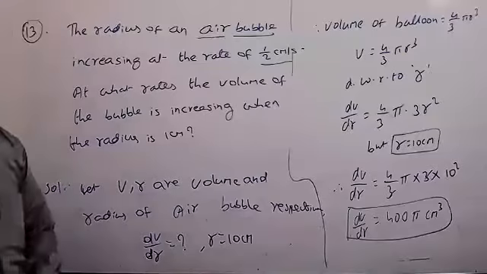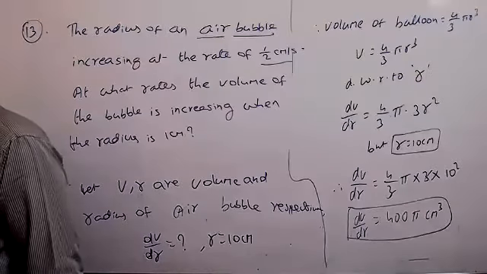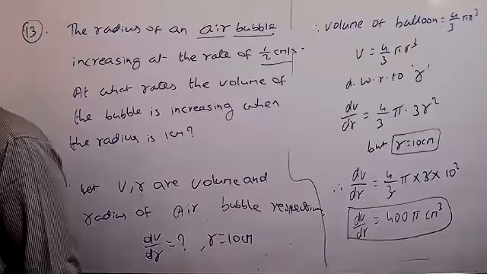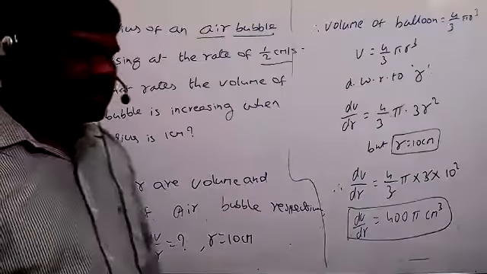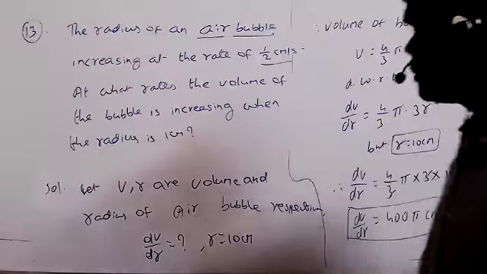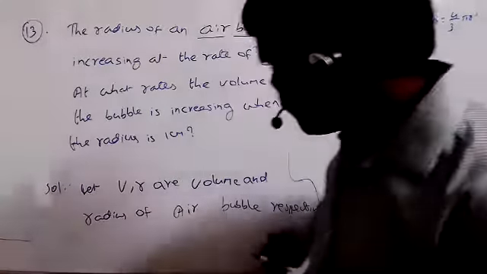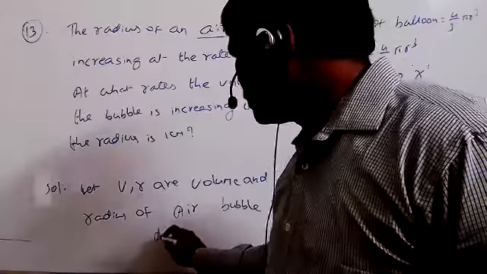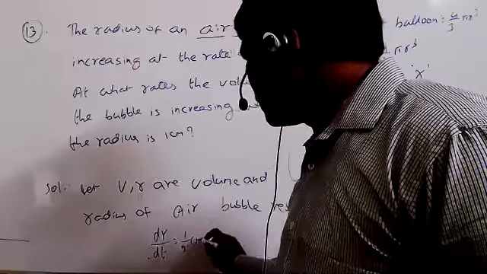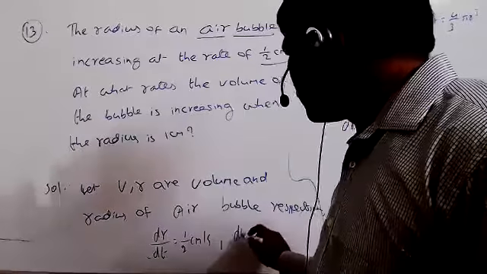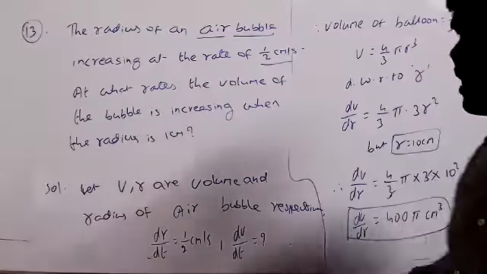In the previous problem they did not give any time, that's why we took any instant. So here they have given very clearly dr by dt equal to 1 by 2 centimeter per second, and we have to find dv by dt equal to question mark.